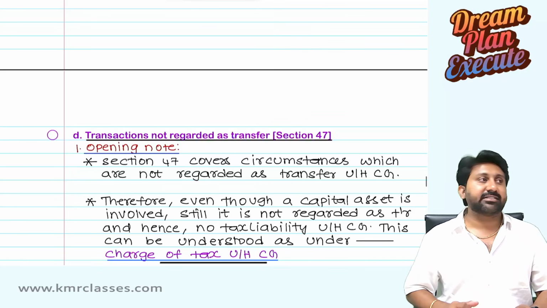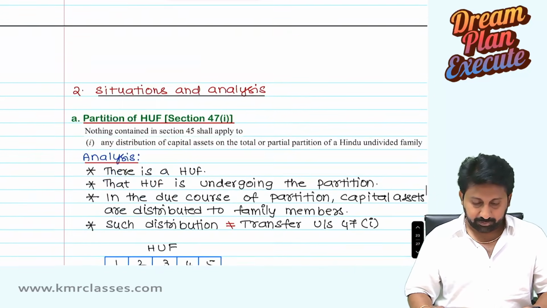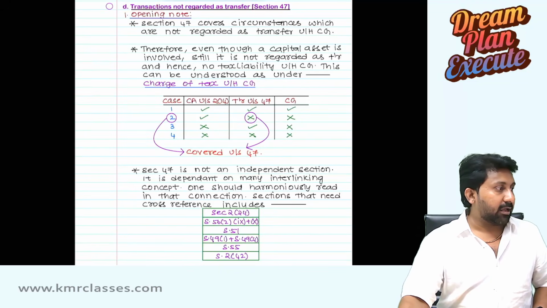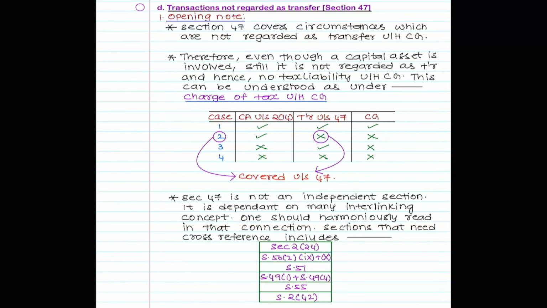Transactions not regarded as a transfer. See this particular document once. Have a glance for a minute. We will start with the main concept for the capital gains chapter. I am telling everyone listening to the lecture very clearly, the examiner surely asks one 6 marks question from 47 in interlinkage with other sections. So please listen carefully. There are amendments also in 47. Be careful.